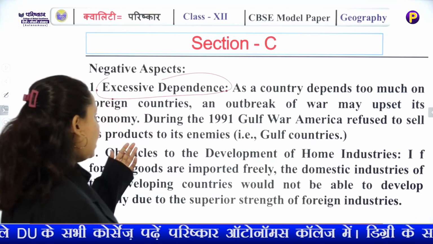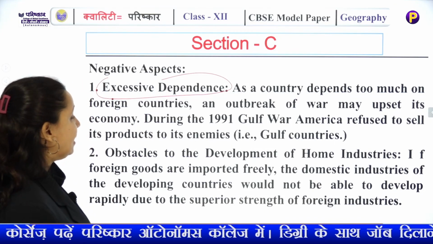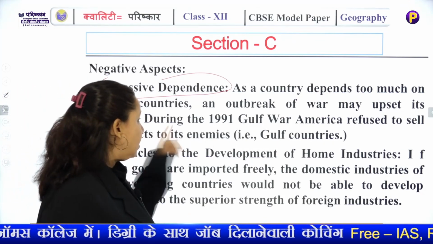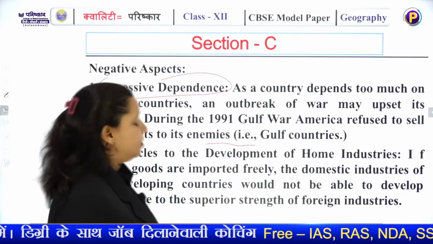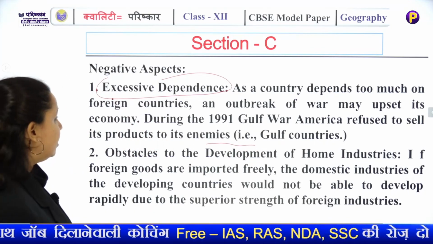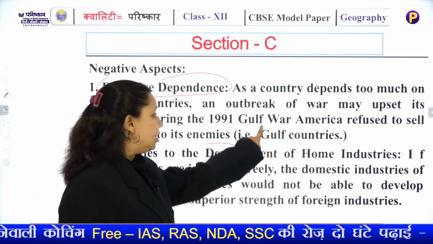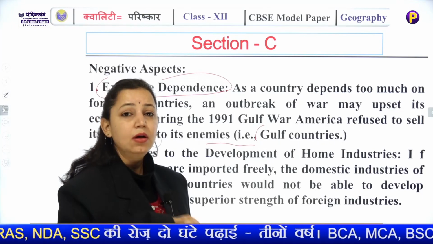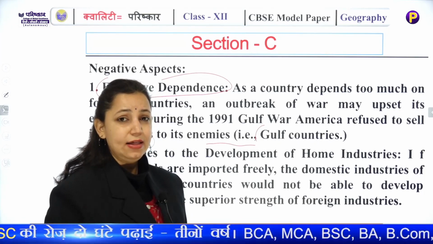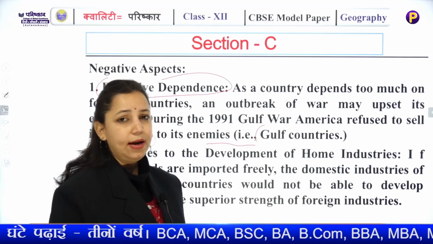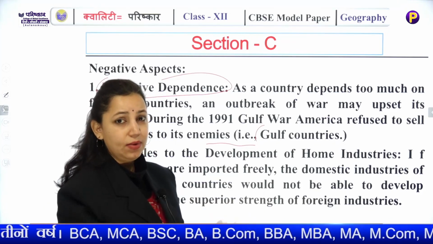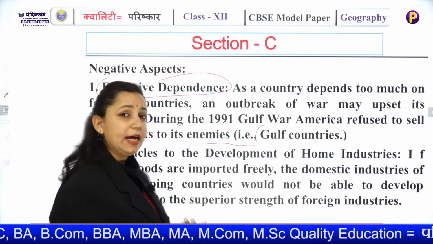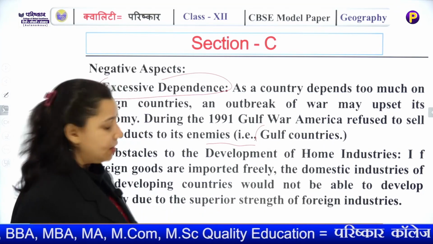It decreases. An example is given during the 1991 Gulf War. America refused to sell its products to its enemy countries, that is the Gulf countries. Obstacles to the development, even our oil imports are hampered if there is some tension going on, political instability or economic breakdown in any of the Gulf countries where we get our oil. So it is like having a negative aspect on the world economy as well.